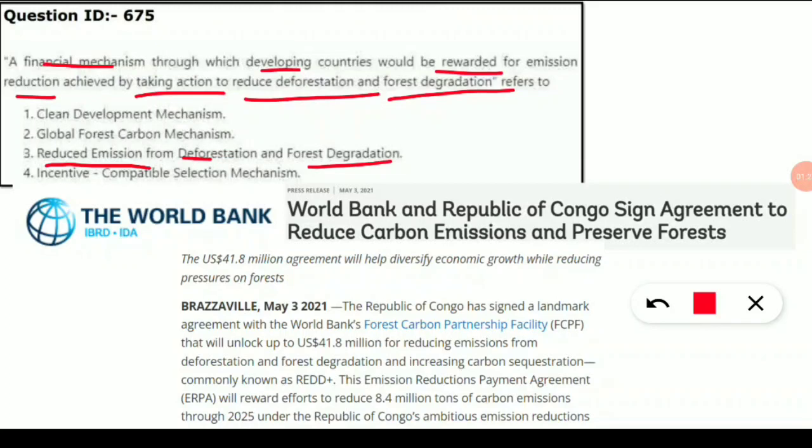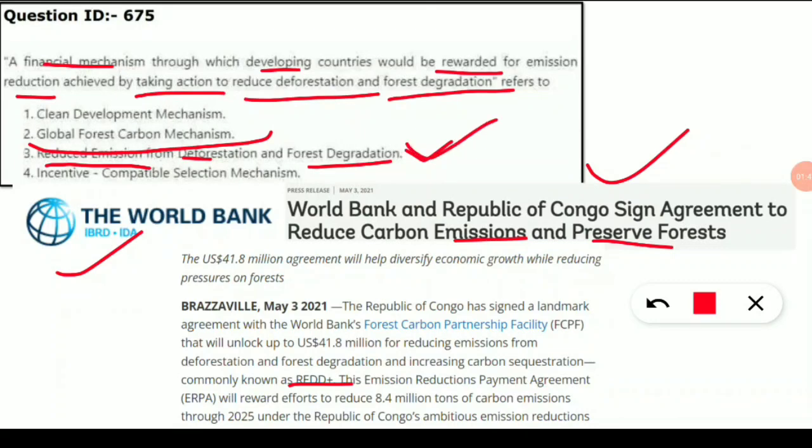As one example I have given, the World Bank is supporting the Republic of Congo in signing an agreement to reduce carbon emission and preserve the forest as part of what? As part of REDD plus. This was in 2021, just for the reference I have added. So option 3 will be correct here, but UGC has given option 2. So as per me, it will be option 3, that is Reduced Emissions from Deforestation and forest Degradation.